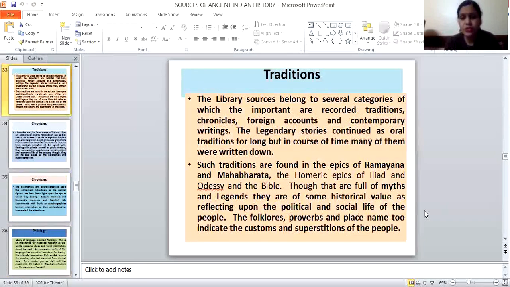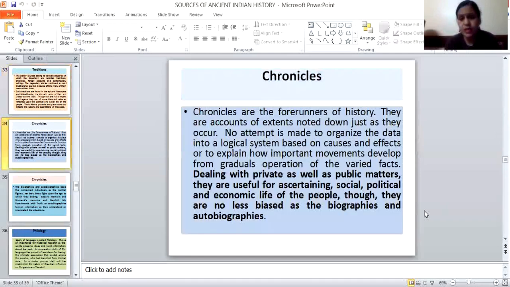Then traditions are also very important to understand. Such traditions are found in epics like the Ramayana and Mahabharata, and in some myths and legends. They also give us information about the time. Folklore, proverbs, and place names help us understand history well.